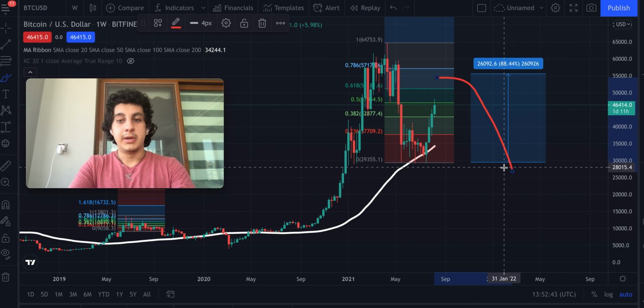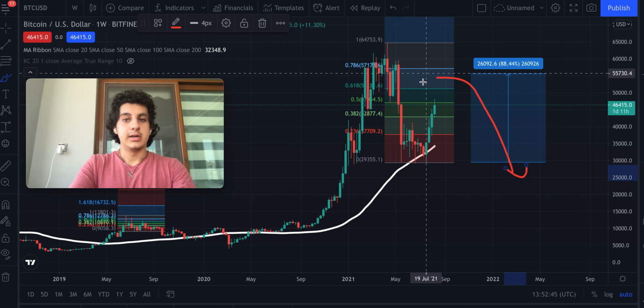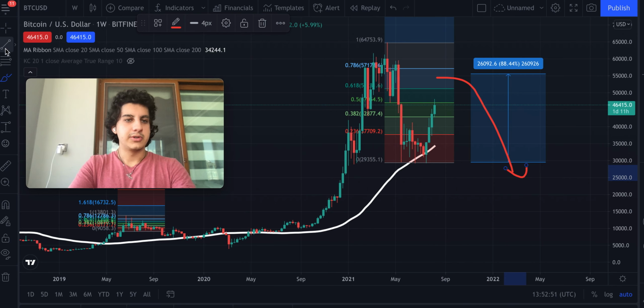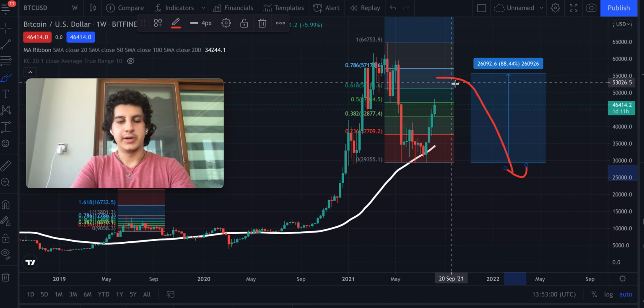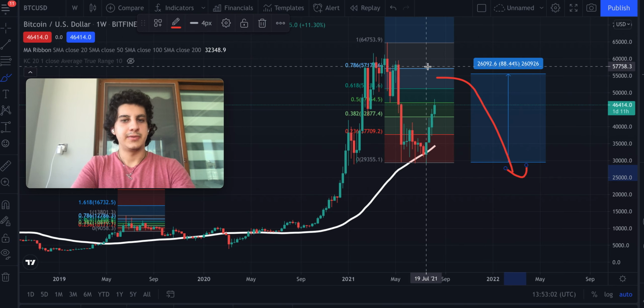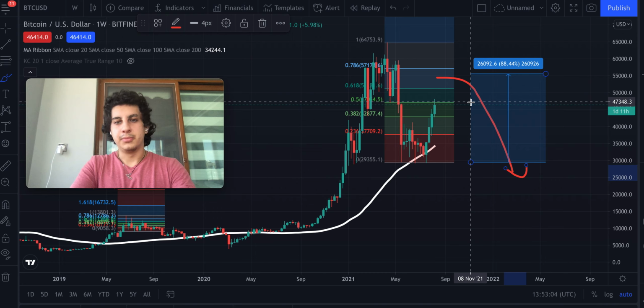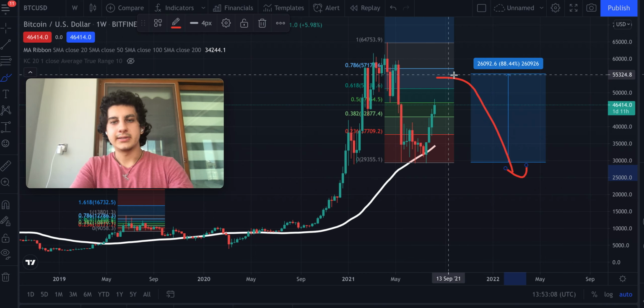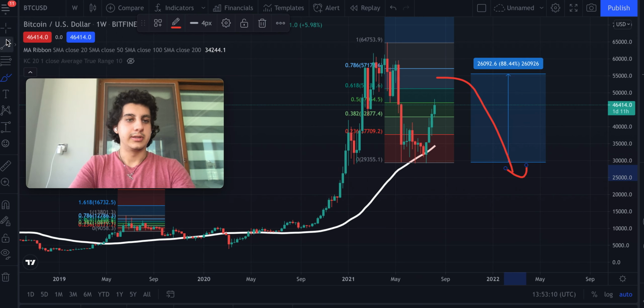So maybe we could see a drop like this after it comes to this region just by looking at historical price, but it doesn't mean it has to be like that. But the first thing that I'm going to look at is that if it finds support on the 0.5 level and then finds support on the 0.618 level, if you find support on the 0.786 level, then this theory won't play out. But if it finds a rejection between these two levels like it did in the past, then we might see a big movement downwards.